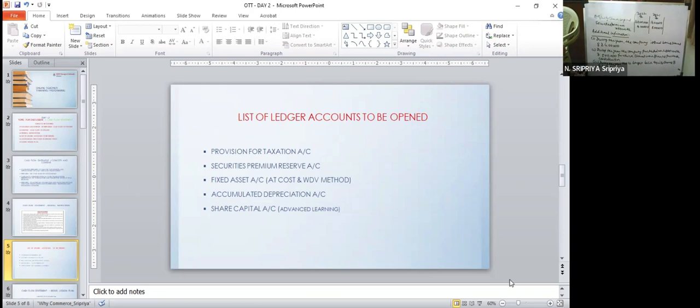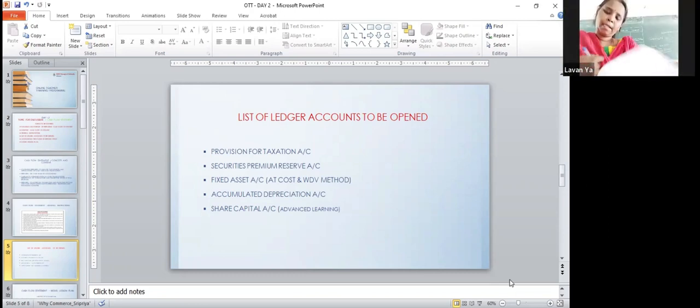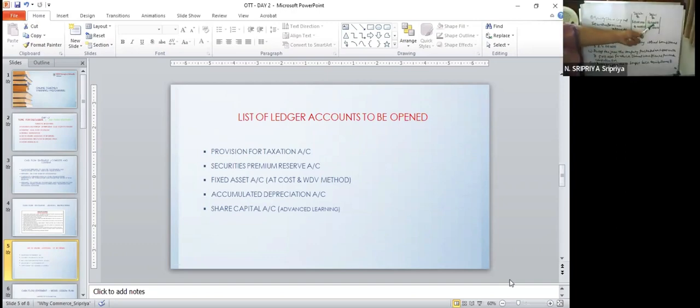Can I clear the board? Yes, ma'am. Noted down all the adjustments. Okay, fine. So equity share capital is increasing from 16 lakh to 30 lakhs. That means there is an increase to the extent of 14 lakh rupees. Adjustment number 1, company issued bonus shares. Now, the final question you take, then only you will understand. Please write the final question.